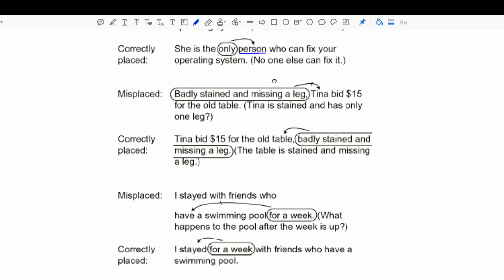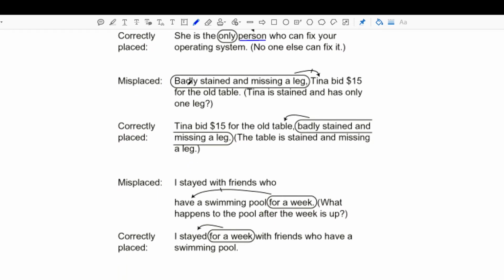And the ACT likes to give us questions just like this. Now, here is an example, and this example is much like the one in question number 16 that we're going to go to next. Badly stained and missing a leg. Remember, the modifier is placed next to the thing it's modifying. But if we read this sentence, Tina bid $15 for the old table, what do you think is badly stained and missing a leg? Is it Tina or is it the old table?